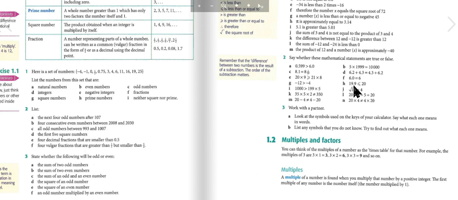19.9 is less than or equal to 20. 1,000 is more than 199 times 5.